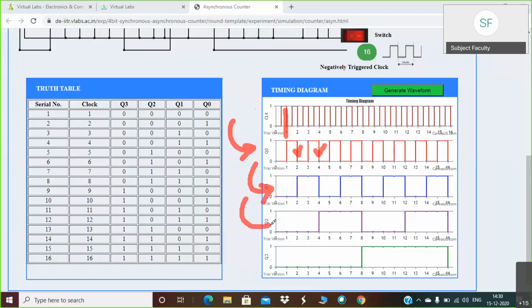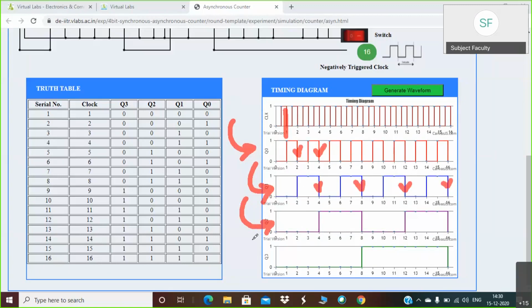Again, Q1 is acting as a clock to Q2, the third flip-flop. So basically our first flip-flop was Q0, then Q1 and then Q3. Again, you can observe that for Q3, Q2 will be acting as a negative clock. So whatever changes there will be, those changes will happen along the negative edge of Q1.